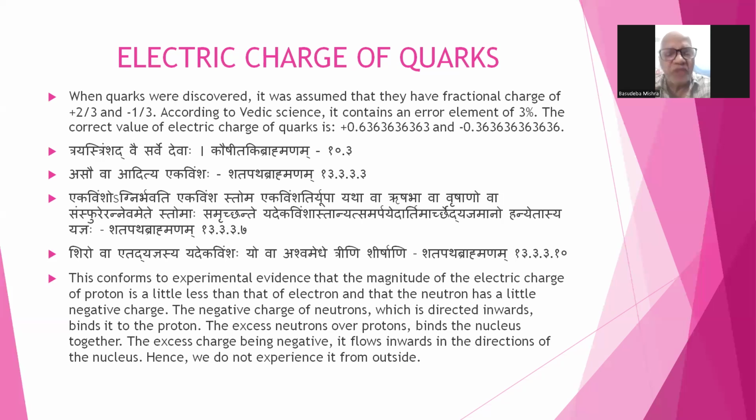And Tama covers up everything, so it is called black. So our nomenclature is more scientific than the modern classification, which is just a whimsical classification.